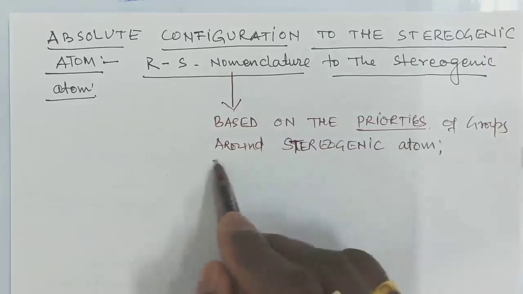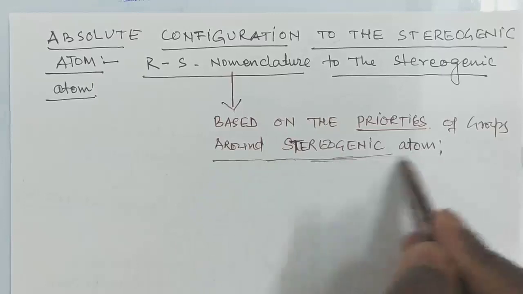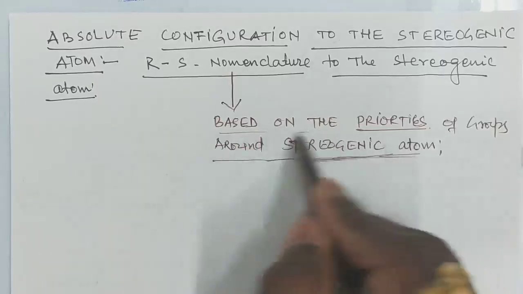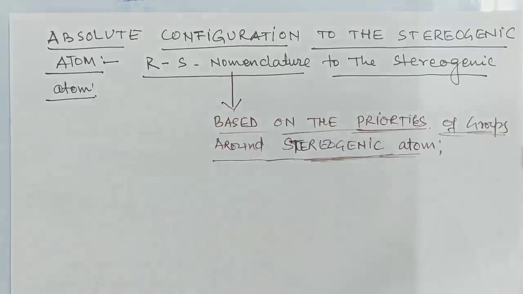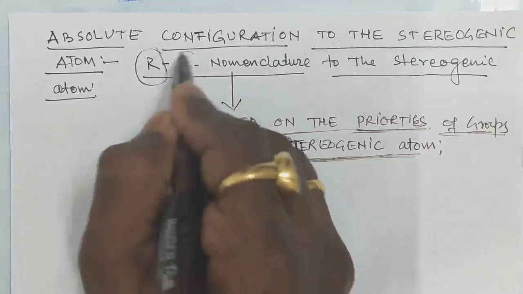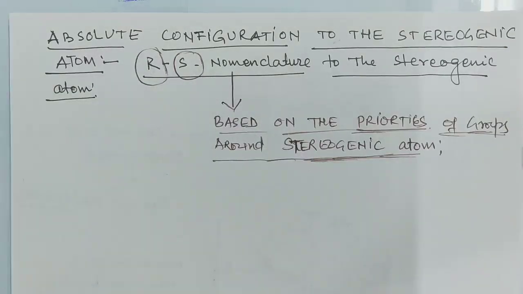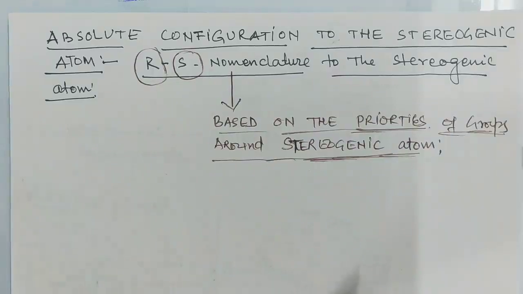So whatever groups are present around the stereogenic carbon or stereogenic atom, on the basis of the priorities of those groups, we assign this R and S nomenclature, or R and S designation, to the stereogenic atom, right?